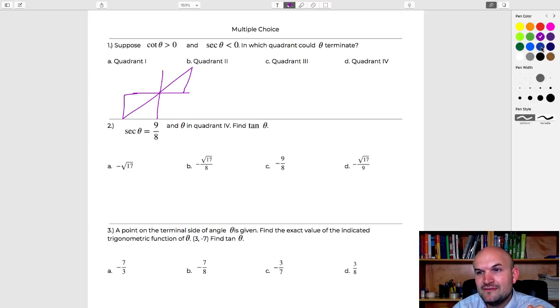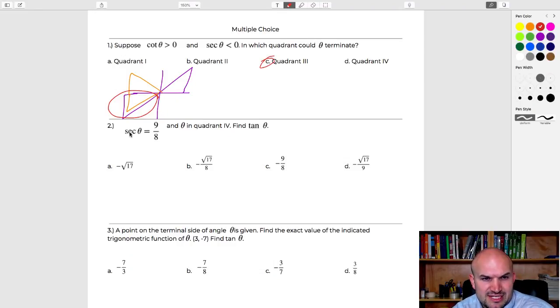And for the secant, if secant is less than 0, remember secant is r over x, where r is always positive. So I'm just looking for when the x values are negative. That's going to be in the second or third quadrant. And then you can see that the only quadrant that works for both is the third quadrant.